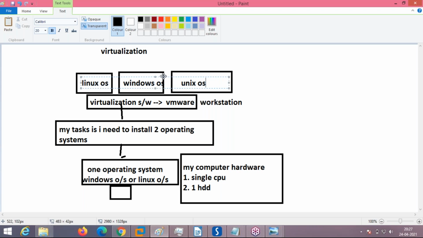Bhupesh, now you have to understand. Prashant, what is virtualization? Reusing or allocating the same computer hardware to work for 2 or more operating systems at the same time. That is possible with virtualization. And the software which is helping me is VMware Workstation.